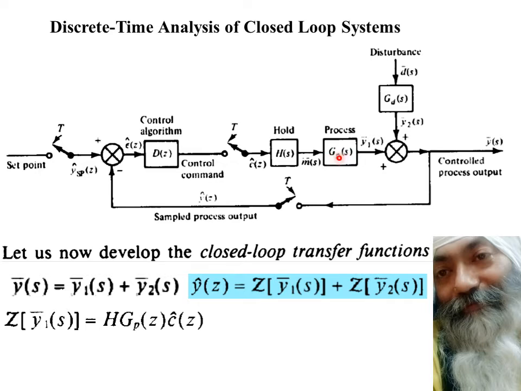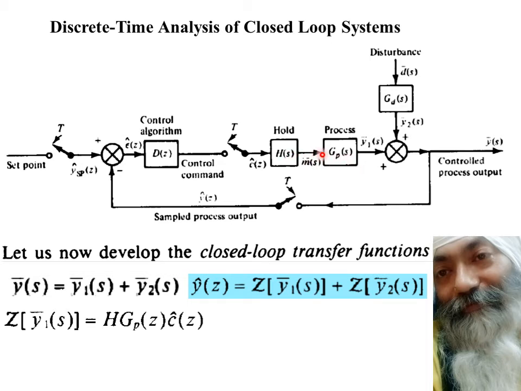This model in s can be converted into a model in z, not directly, but first you have to multiply by H. So this entire product H into GP becomes one transfer function for which we will take the Z transform. It is not that we take the Z transform of H and the Z transform of GP and then multiply. That is not possible. We first take the multiplication of the transfer function of the hold element and the transfer function of GP.